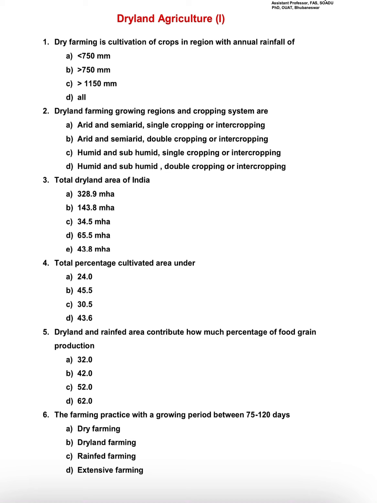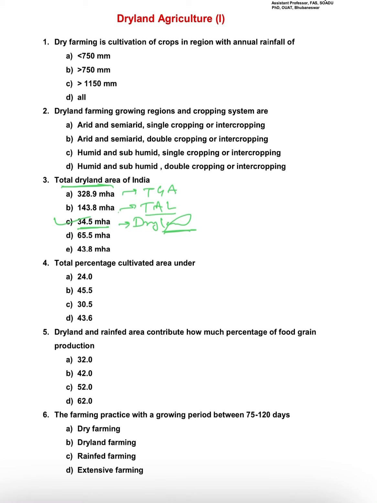In this case, 329 million hectare is nothing but the total geographical area of India. 143.8 million hectare is the total arable land or cultivable land. Then 34.5 million hectare is the area related to dryland. So here the total dryland area is 34.5 million hectare.